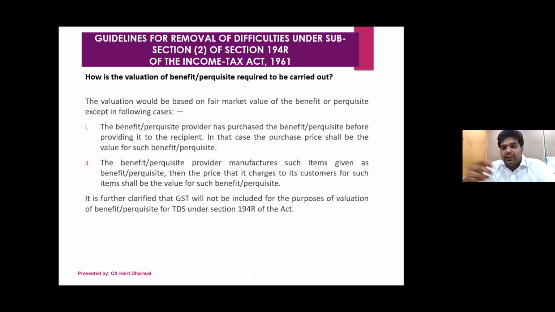And in the second case, if you're a manufacturer, for example, of a watch, and you give a watch as a gift to one of your clients, then the price you charge to customers for that item will be the value of the benefit or perquisite. So both conditions they have clarified. One is if you purchase something, the purchase price; but if you are a manufacturer of an item, whatever selling price you charge to customers will be the value for valuation purposes. Importantly, they've clarified that GST will not be included for the purpose of valuation. So only the basic purchase price and only the basic selling price will be used for valuation.